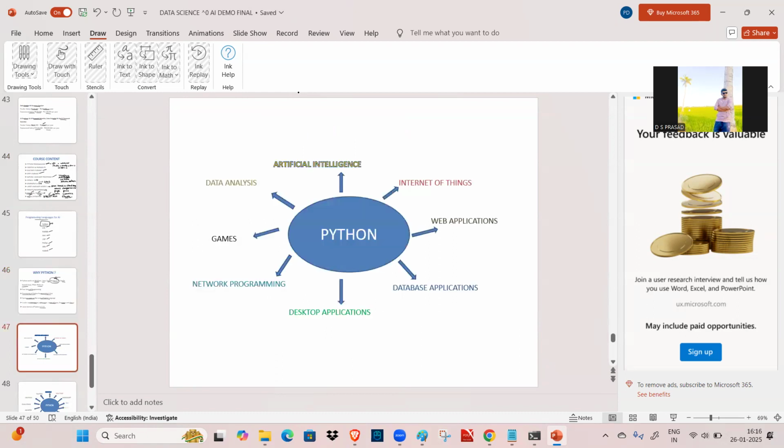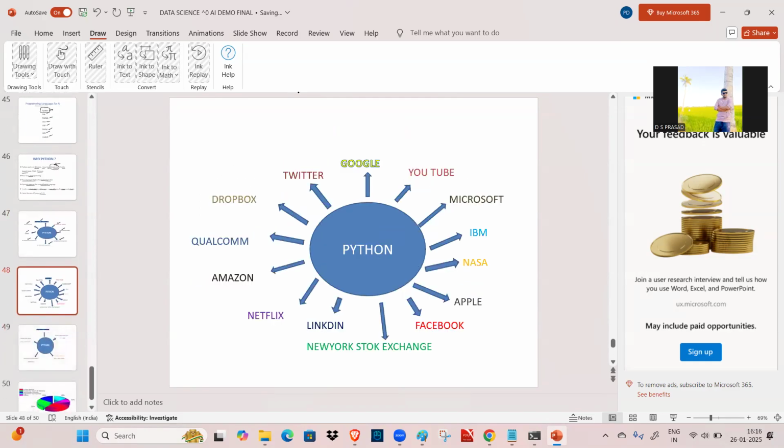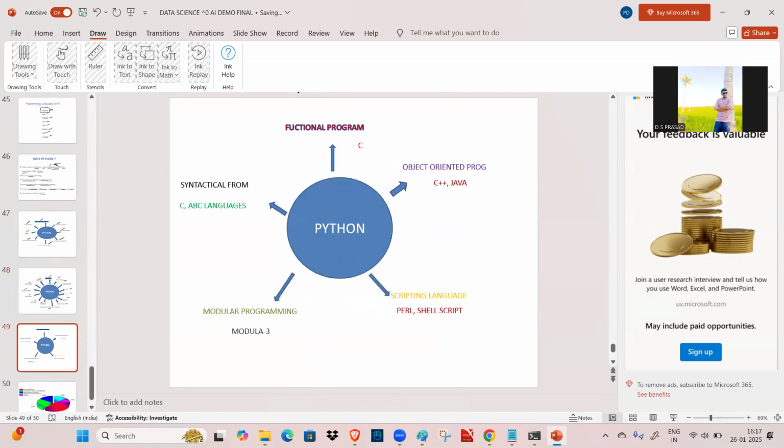And see where we are using Python: in artificial intelligence, IoT (Internet of Things), web applications, database applications, desktop applications, networking programs, games, and data analysis. And who is using Python? I mentioned only a few companies, but almost everyone is working with Python, like Google, YouTube, Microsoft, IBM, NASA, Apple, Facebook, New York Stock Exchange, LinkedIn, Netflix, Amazon, Qualcomm, Dropbox, and Twitter. All these things.